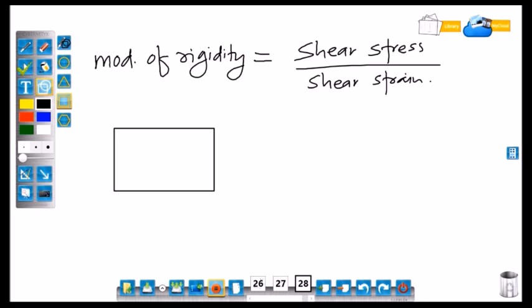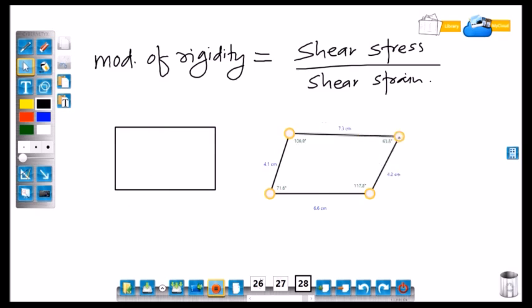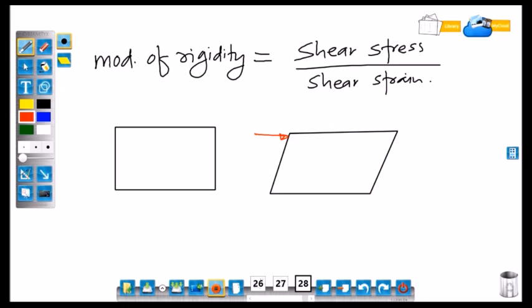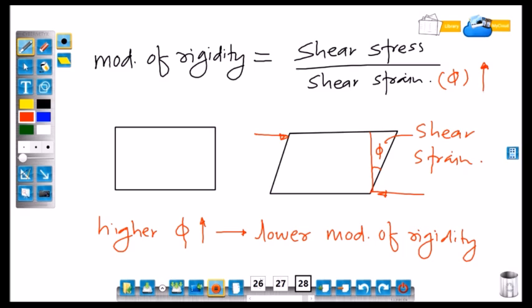See in the diagram. When tangential forces are applied on the body, it will get sheared. This is phi, that is shear strain. Higher phi, that is shear strain, means lower modulus of rigidity. That is high deformation, less rigid.